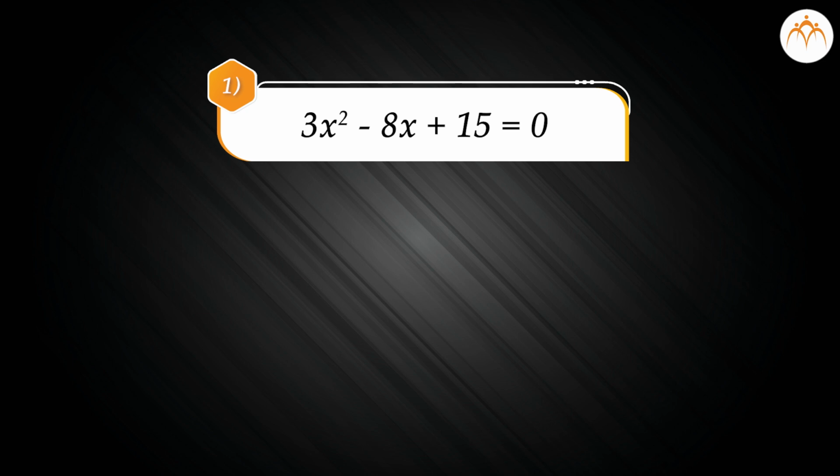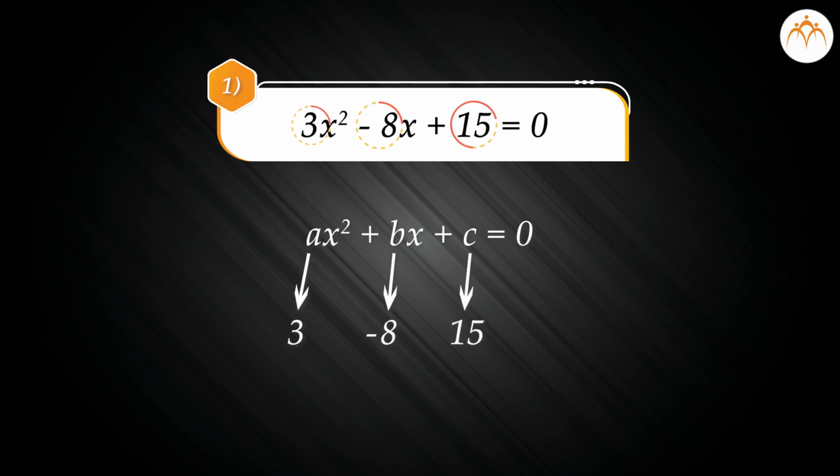If we compare the above equation with the standard form, we can easily see that this definitely is a quadratic equation as its degree is 2. Value of a is equal to 3, b equal to minus 8 and c equal to 15.